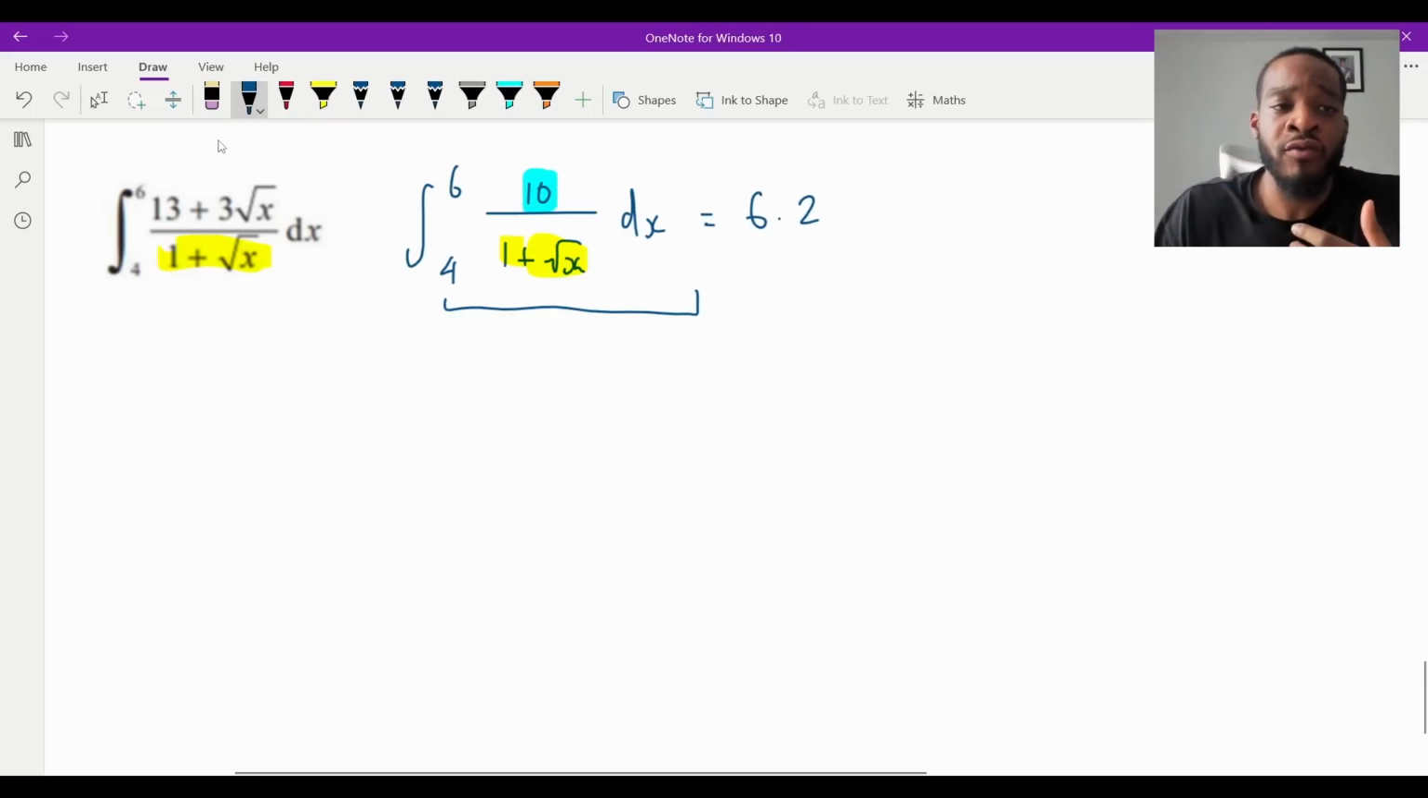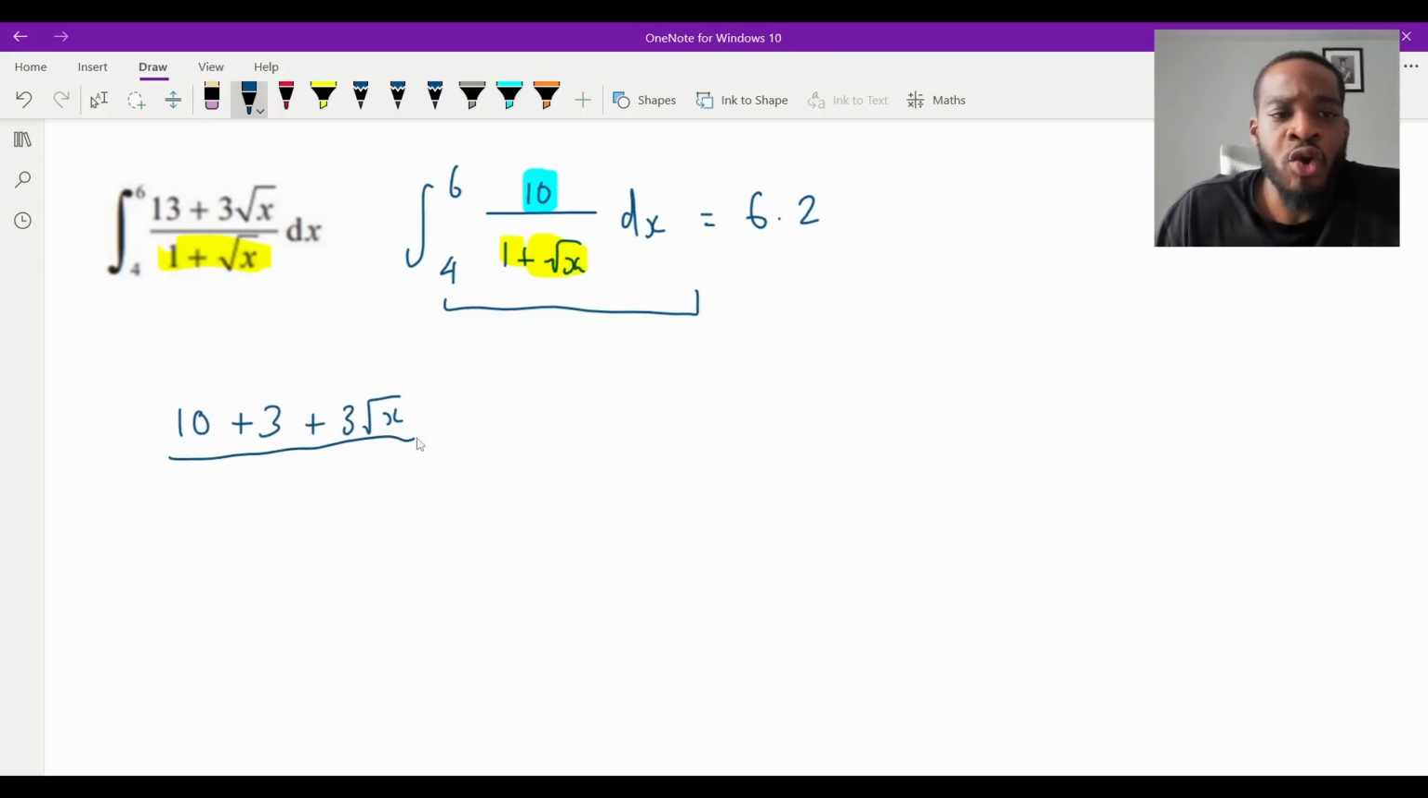But what I would do is say, well, 13 I can rewrite as anything I like. What I'm going to do is rewrite it as 10 plus 3, because 13 is the same as 10 plus 3. I'm allowed to do that. 10 plus 3 is 13. I can replace it. And then I'm going to put 3 root x here.